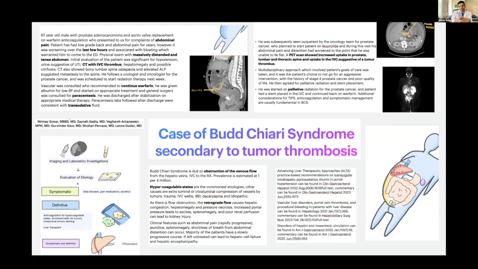So I don't believe there's anything else we could have done as per the anticoagulation part, but I think this comes under the sequelae of the tumor itself taking a different turn than it usually does, because as you know, with prostate cancer, people live for about 10, 20 years without any issues. It's quite benign as compared to the other cancers. So that was something to know as well.